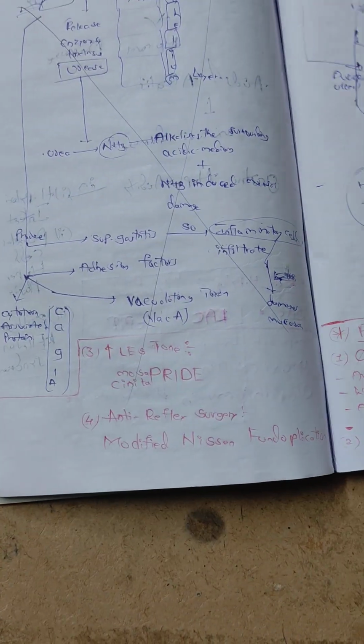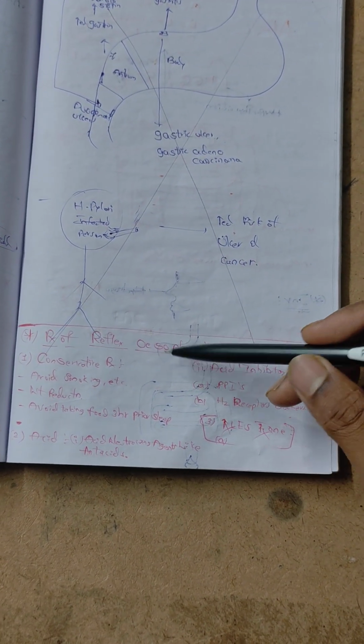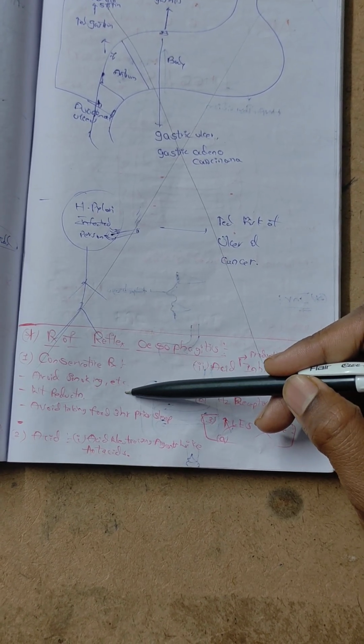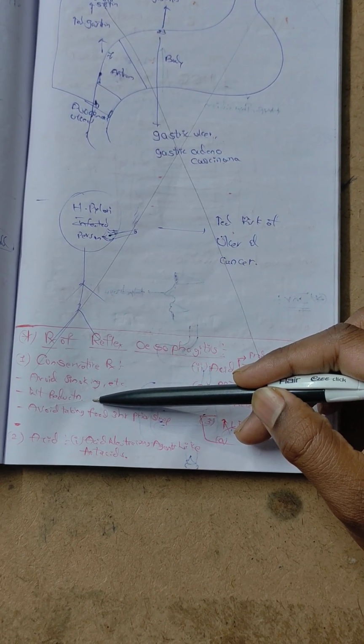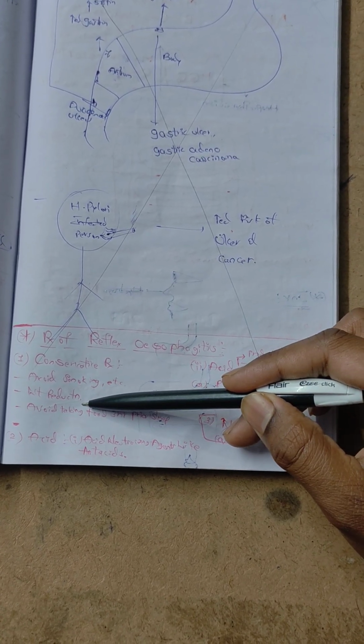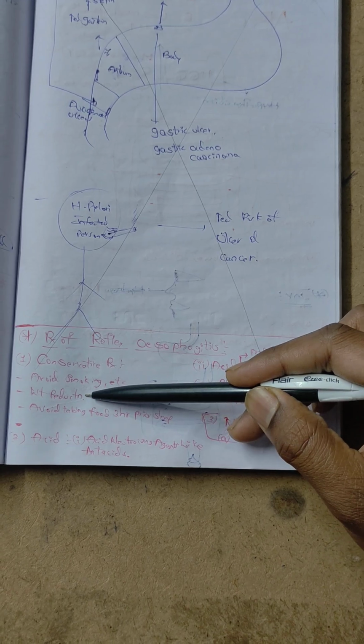Next, the treatment part of reflux esophagitis includes conservative treatment. Avoid smoking, because smoking is an etiology. Weight reduction, because overweight is a clinical feature. So symptomatic treatment.